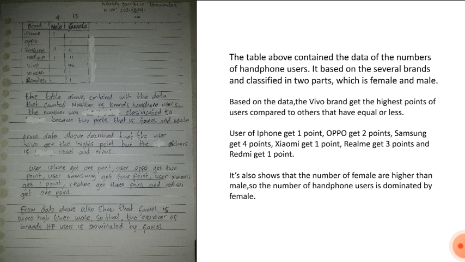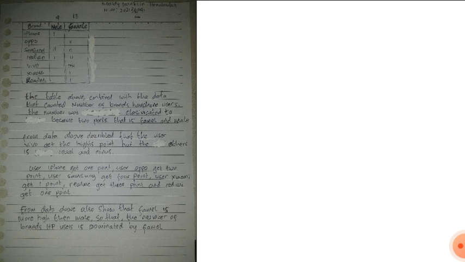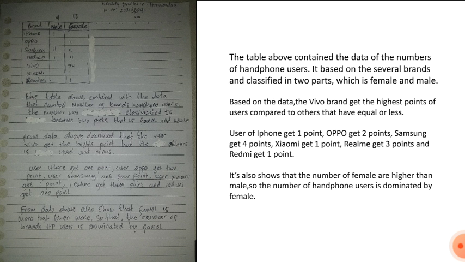And also on the third paragraph of my friend's writing, I don't know if I'm wrong or not, but from what I remember, there is something called parallelism. Here, he didn't use parallel structure, because when he wrote Xiaomi, he used a number, not a form of letters. He used one as a number, but the rest are in the form of letters. So that is maybe the correction that I can put.